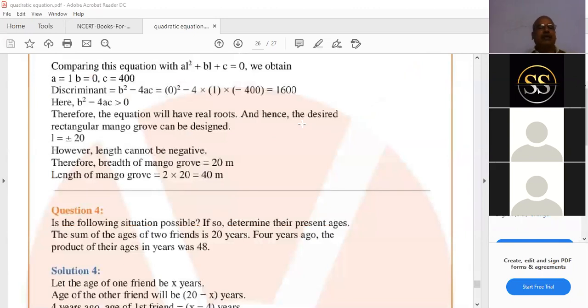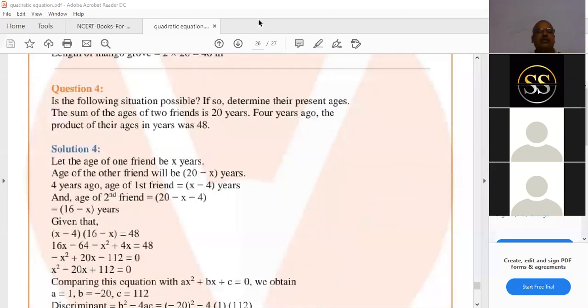See, is the following situation possible? If so, determine their present ages. Sum of the ages of two friends is 20 years. 4 years ago, the product of their ages will be 48. Let the age of one friend be x years. Age of the other friend is 20 minus x because their sum is 20. 4 years ago means x minus 4, and 20 minus x minus 4. What do you write for 20 minus x minus 4, amma? 16 minus x. Very good.